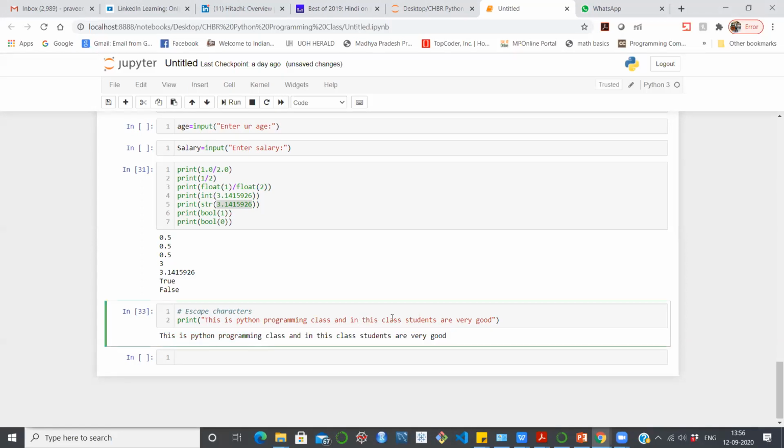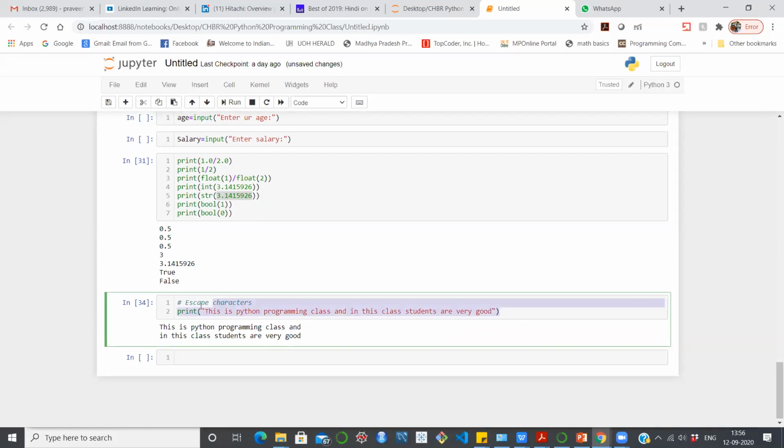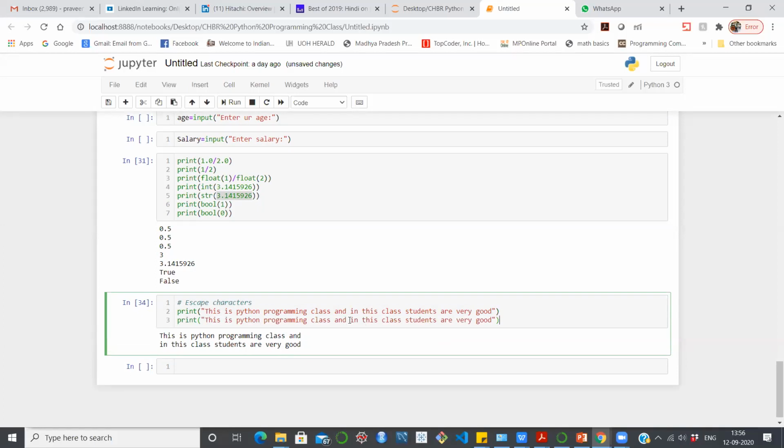I need this particular line to come up in the very next line. So I should mention a backslash n, and then just run it. So this is where we generally use this. Now, in the same manner, I'll append one more line and mention it in such a manner. So here we go.